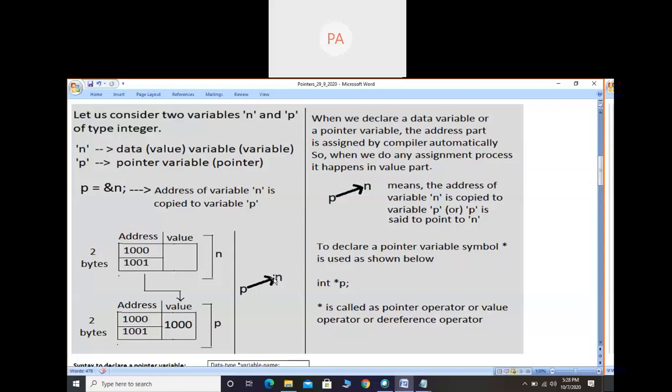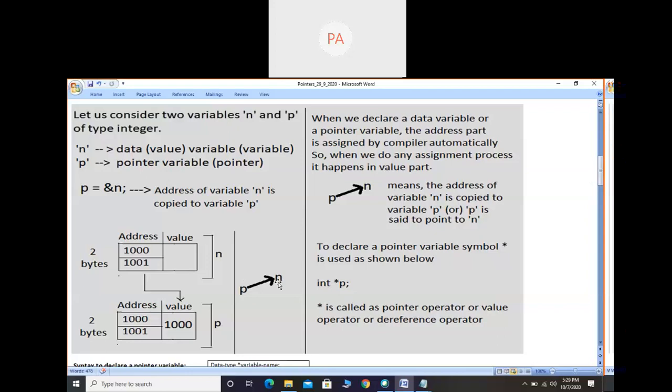Whenever we say address of n is copied into p, you can say p is pointing to n, or p is said to point to n. If you draw this diagram, we can understand we are using the pointers concept here: address of n is copied into p, so we are making p point to n. This is the meaning of pointer.